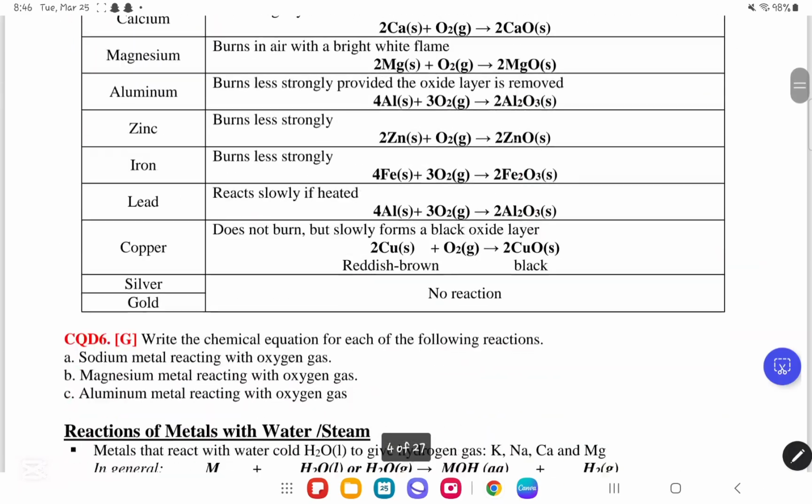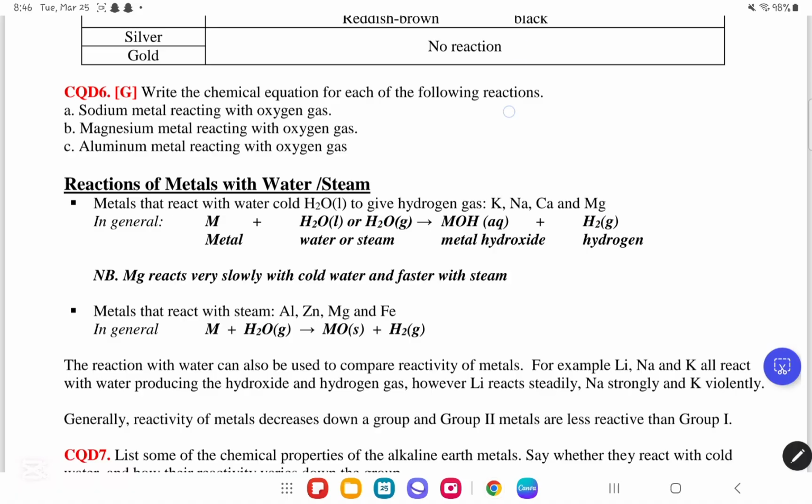We will move on to CQD number 6. So here they told us, write the chemical equation for each of the following reactions. They said sodium metal with oxygen gas, magnesium metal with oxygen gas, and aluminum with oxygen gas. You should know that the general equation of anything that reacts with oxygen is metal plus oxygen gives us metal oxide.